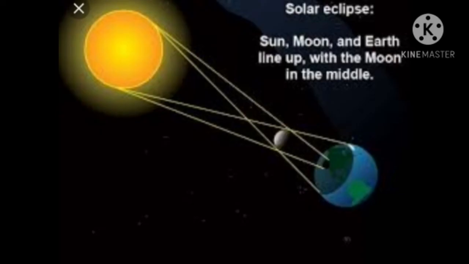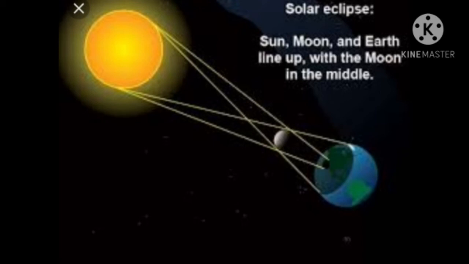Did you know that, children, before? So if the sun cannot be seen at all, it is called a total solar eclipse. If only a part of it is seen, it is called a partial solar eclipse. Clear? Do you know the Malayalam words for lunar eclipse and solar eclipse? You have to comment in the comment box. It's a question for you.